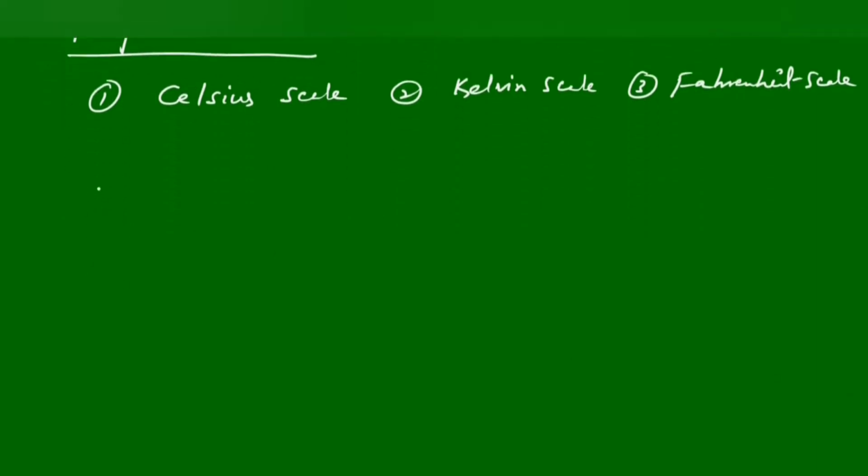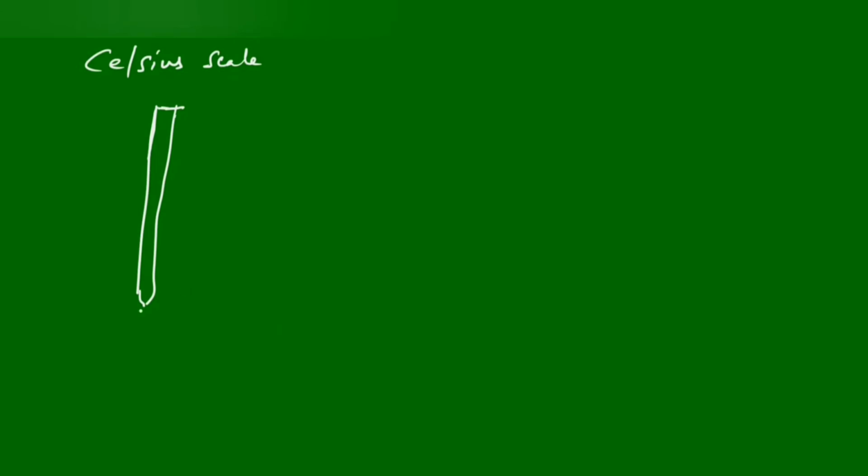Generally in case of Celsius scale, we can take the temperature scale and the thermometer. It has the points. We have the two reference points: 0 degrees Celsius, a minimum, and maximum 100 degrees Celsius.